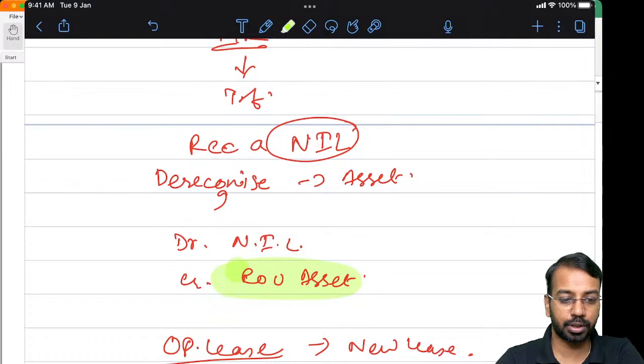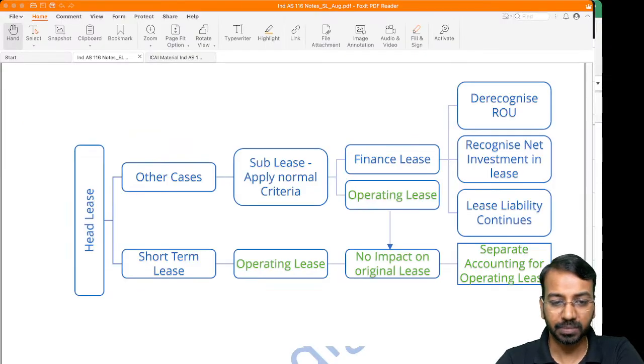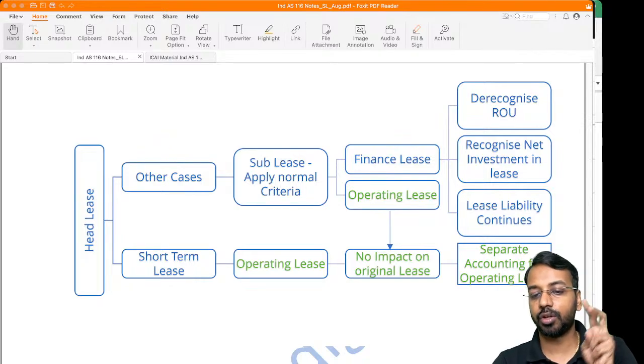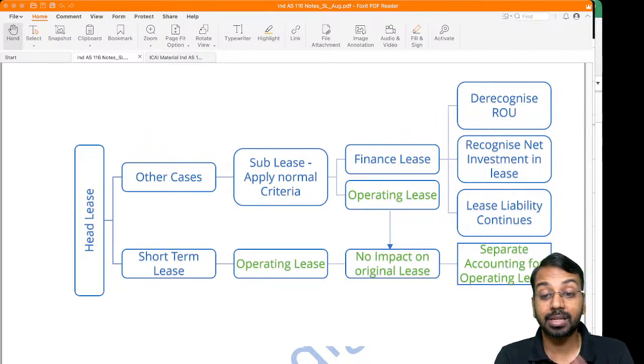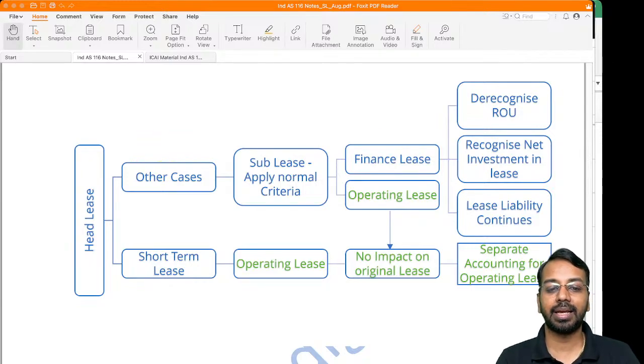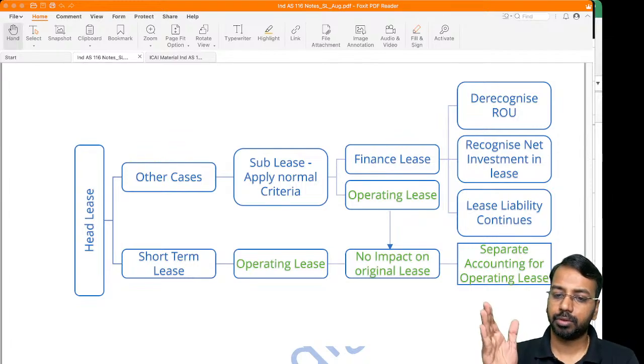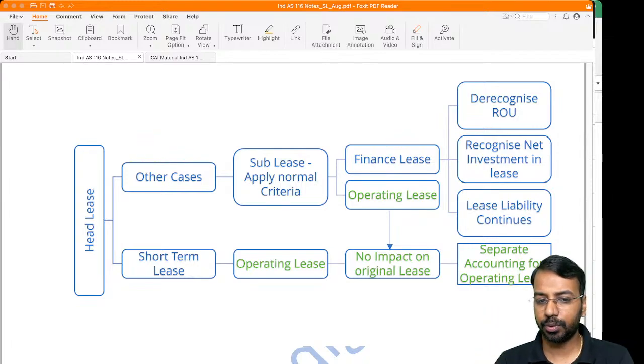Okay, so just once again a quick summary. If the sublease is a finance lease, de-recognize the right of use asset, recognize net investment in lease, and your original lease liability continues. Sir, how will the sublessee account for it? The sublessee will account for it as any ordinary lessee. The only challenge comes in the case of an intermediate lessor. Then for an intermediate lessee, if it is an operating lease, you will account for it as a separate operating lease and you will continue.